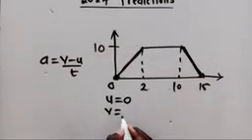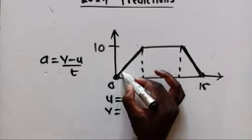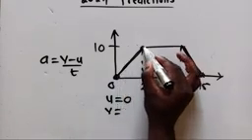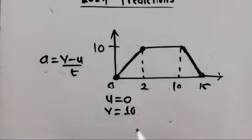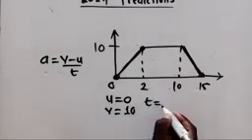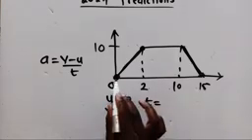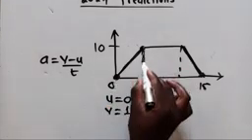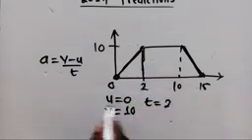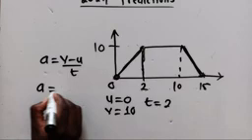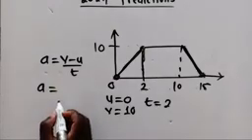Our v, which is the final velocity, is where it's making a corner here. You check the number which is here. It's a 10. That's our final velocity. And for t, it will be the difference from 0 to where it ended here. It will be 2 seconds. So now just get this data and plug it in your formula.